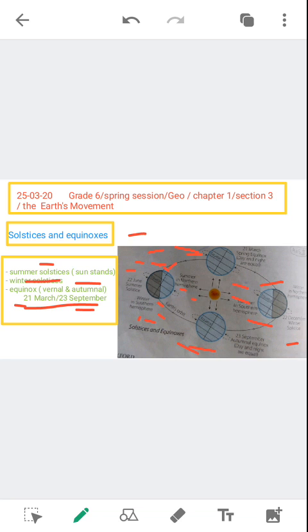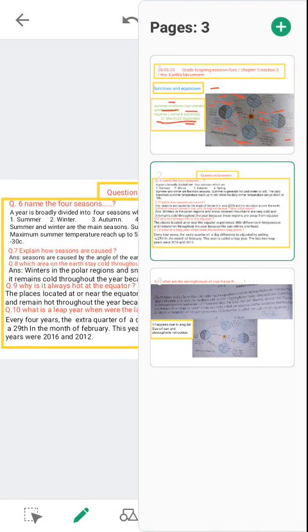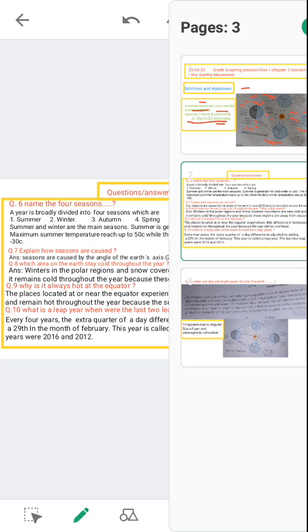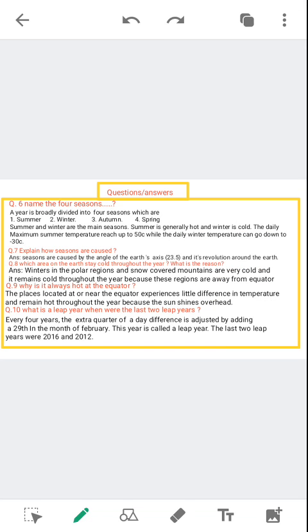In the next slide, we are going to discuss the question answers. We have already done 5 questions in the previous lecture. Here I have given the answers of question number 6 to 11. Question number 6, name the 4 seasons. A year is broadly divided into 4 seasons, which are summer, winter, autumn and spring. We have discussed in detail already.